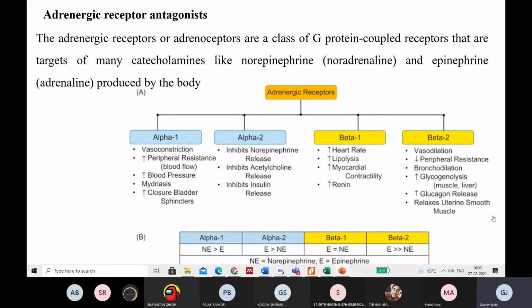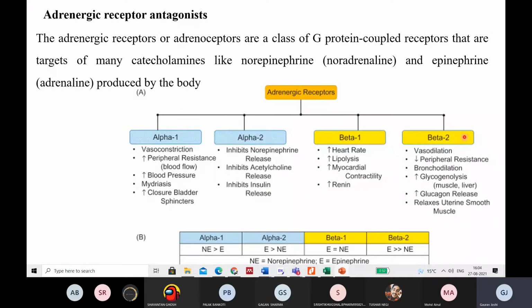In the last class, we discussed basically the adrenergic receptors, right? Adrenergic receptors are primarily of two types, alpha and beta. There are two types of alpha receptor, alpha 1 and alpha 2. And there are three types of beta receptor, beta 1, beta 2 and beta 3. We are not concerned with beta 3, but importantly we have beta 1 and beta 2.